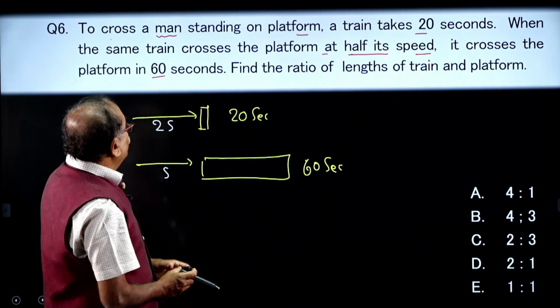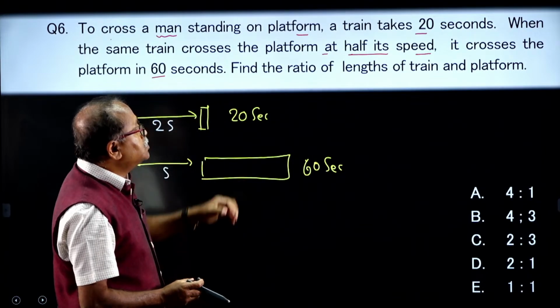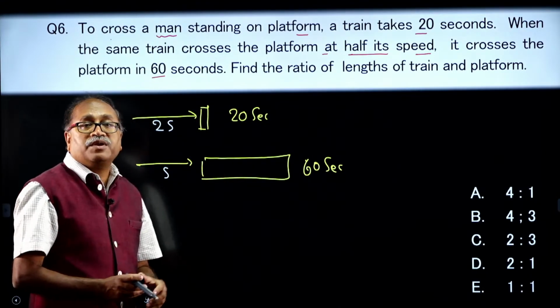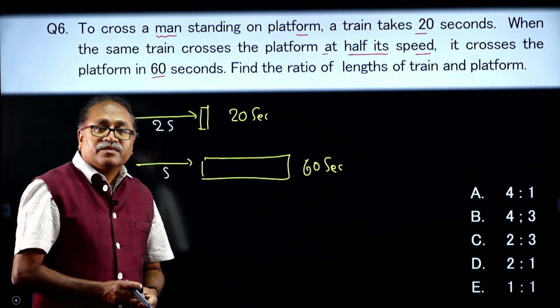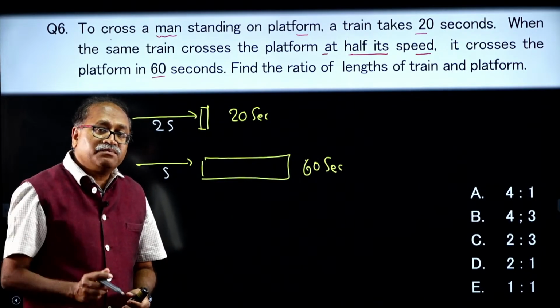Now, what is the question? Find the ratio of the length of the train to the length of the platform. I will give a small clue.